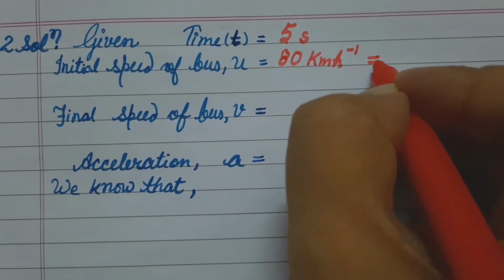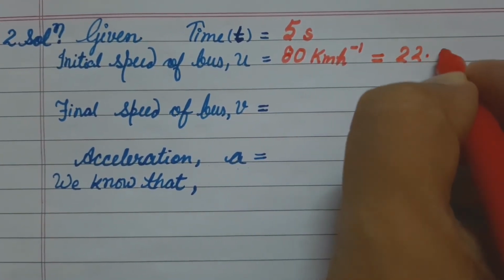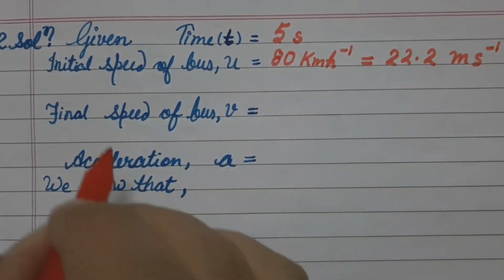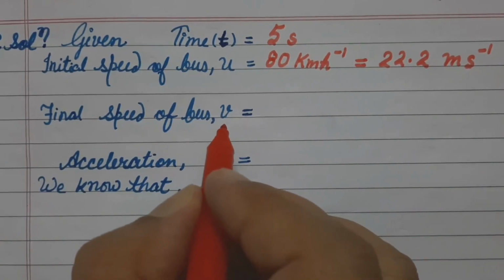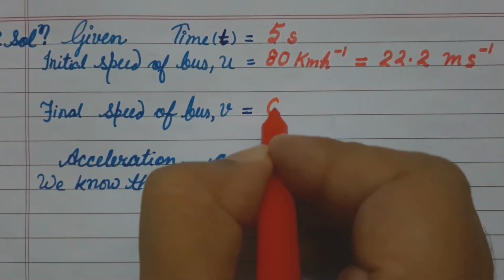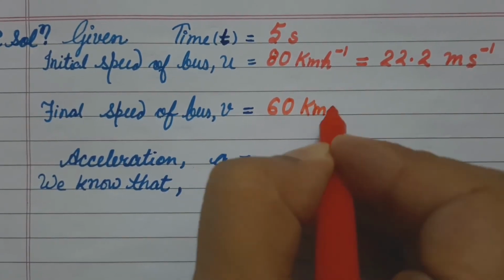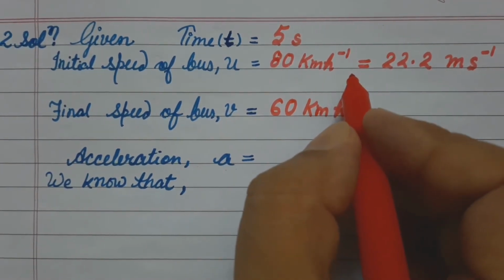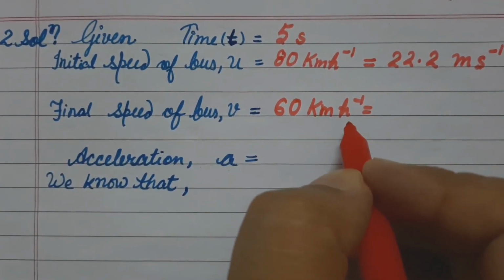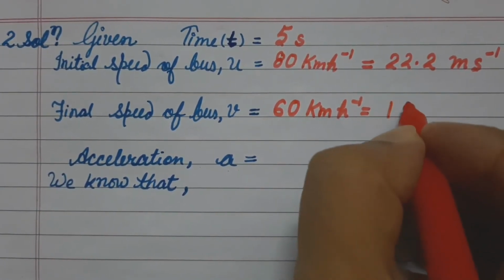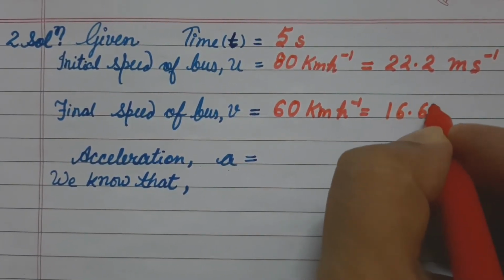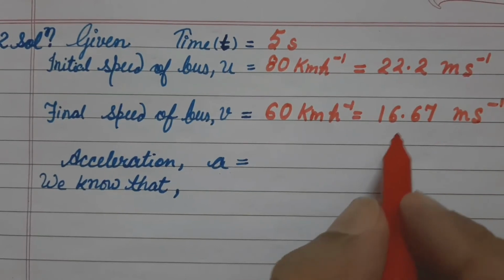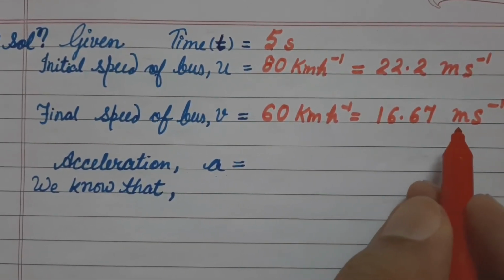Now I'll fill the value here: 22.2 meters per second. Final velocity of bus, denoted by small v, is given 60 kilometer per hour. In the same pattern, we will convert kilometer per hour into meter per second. It will be 16.67 meter per second. We can write it 16.7 also.